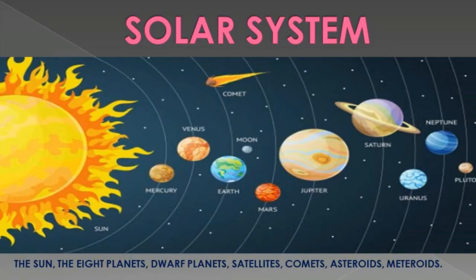Solar system. The word solar is derived from the Roman word sol, which means sun god. The solar system is a gravitationally bound system which comprises the sun, the 8 planets, the dwarf planets, satellites, comets, asteroids and meteoroids. In the solar system, all the planets rotate anti-clockwise from west to east on their own axis, except Venus and Uranus. The path in which the planets move around the sun is known as orbit.